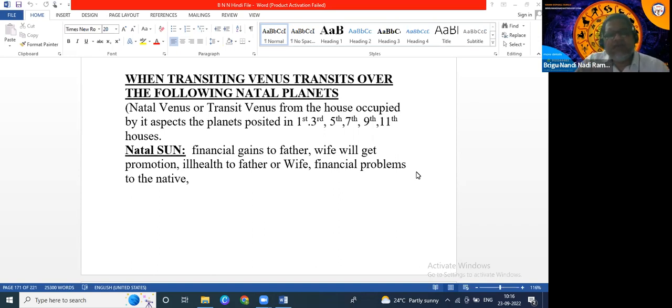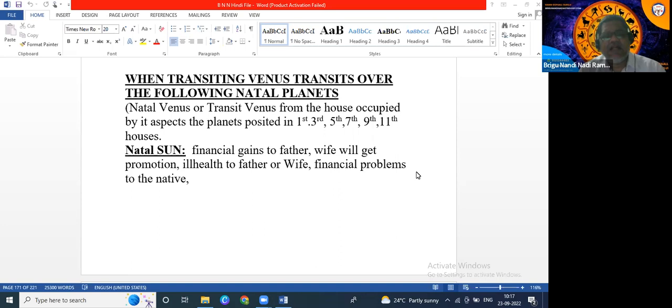Here same Venus also aspects 1, 5, 9, 3, 7, 11, so that is common. If transiting Venus aspects natal Sun, here Sun is father and Venus is actually wife. So Sun is father, Venus is money.